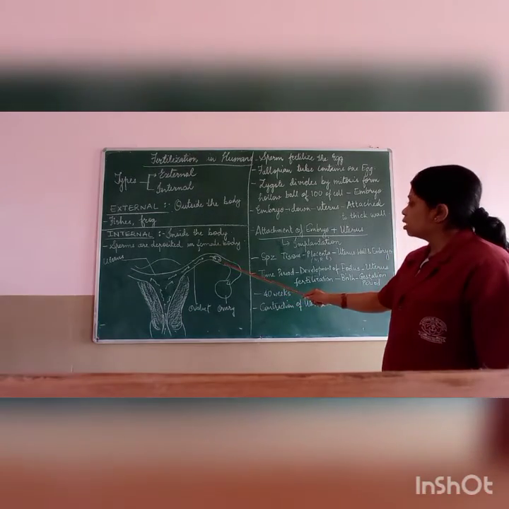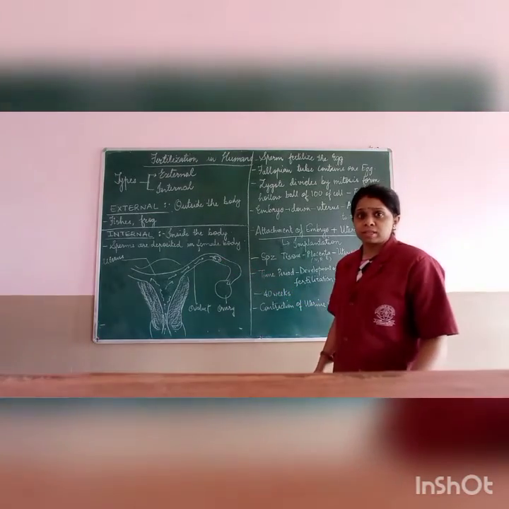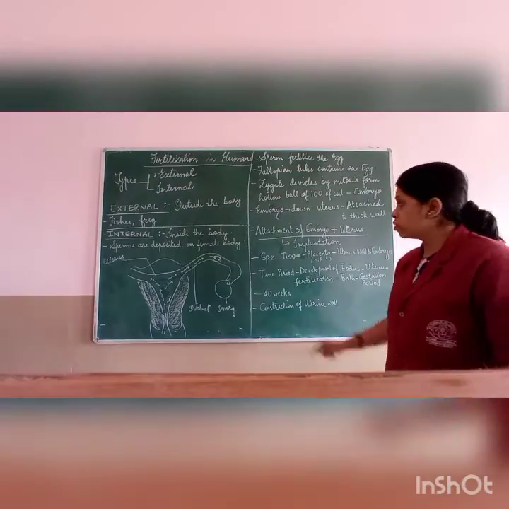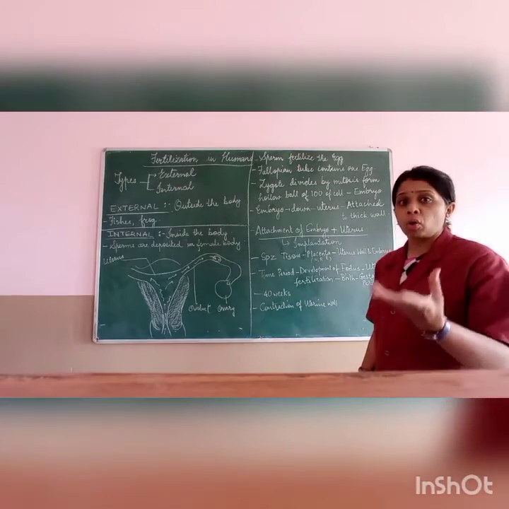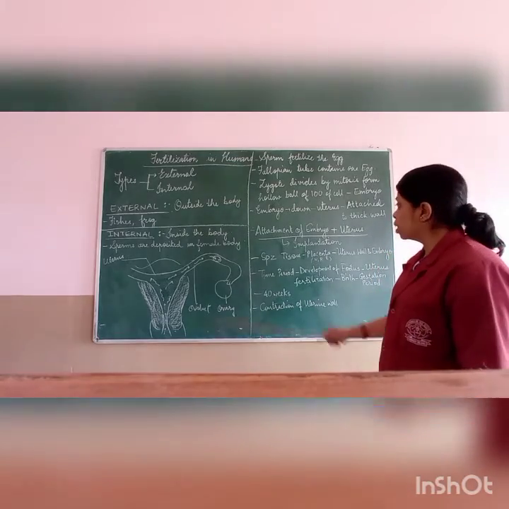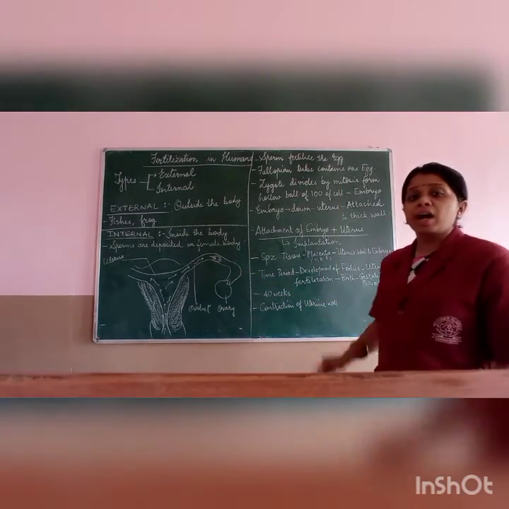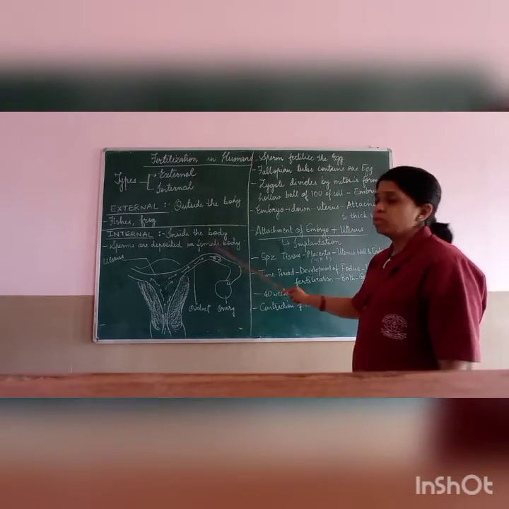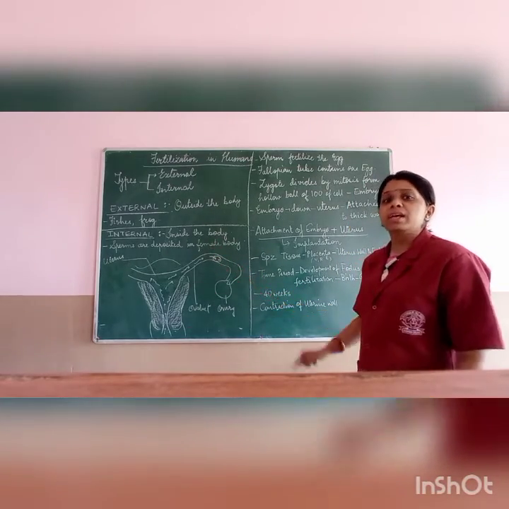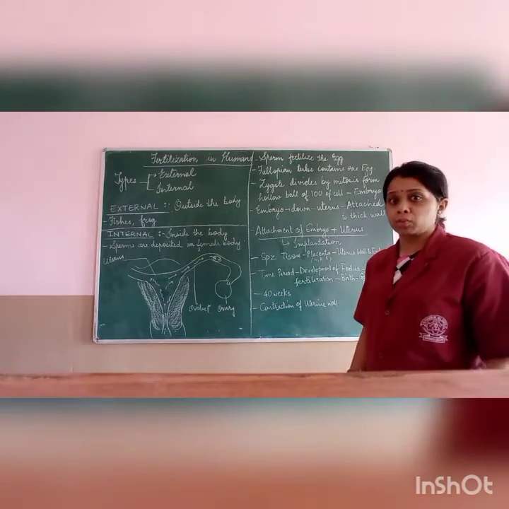The zygote will divide by the process of mitosis and will form a hollow ball. Hollow means an empty ball. It will form a hollow ball of hundreds of cells, and whatever is formed with hundreds of cells is now called the embryo.